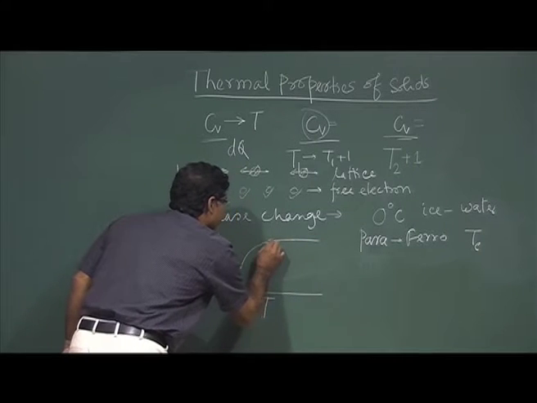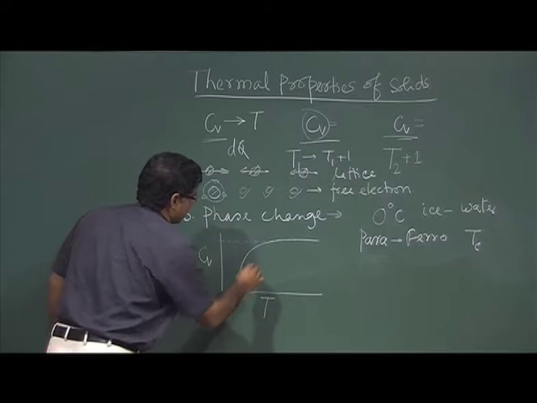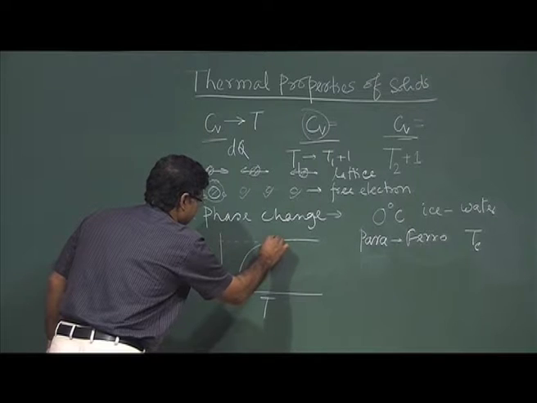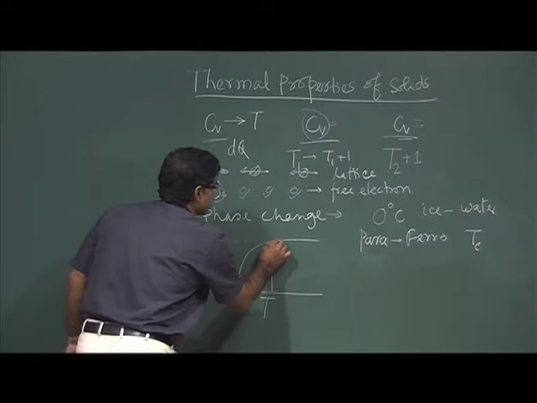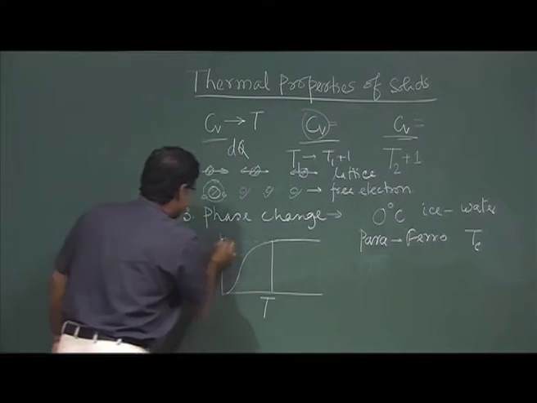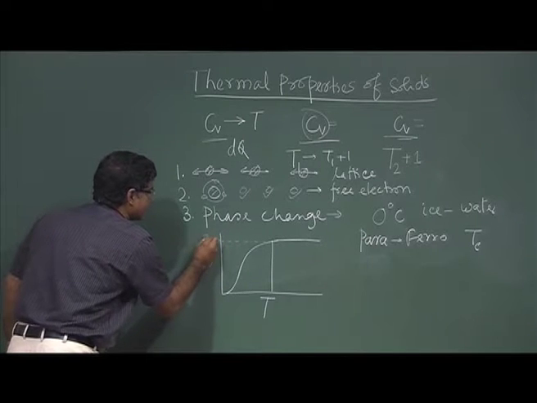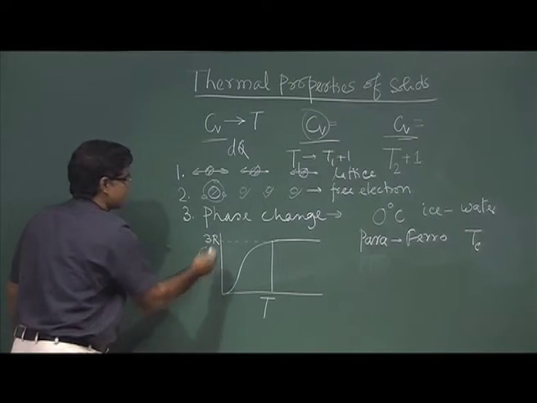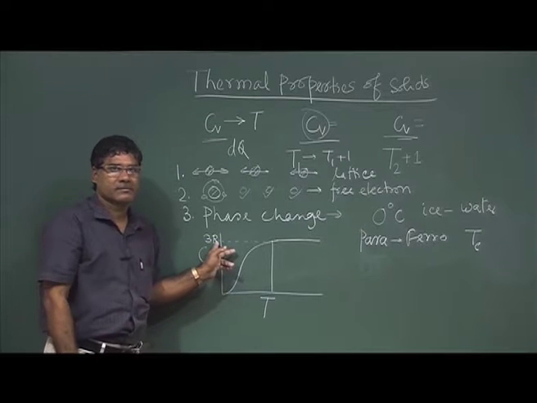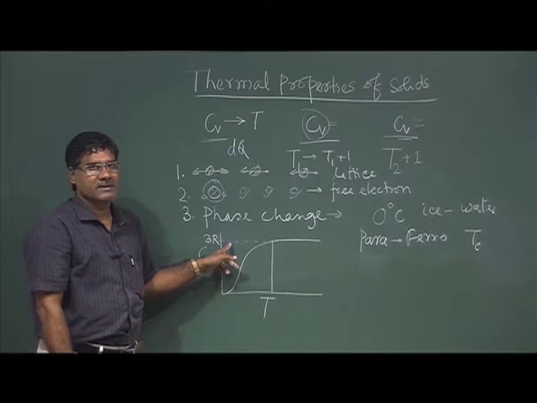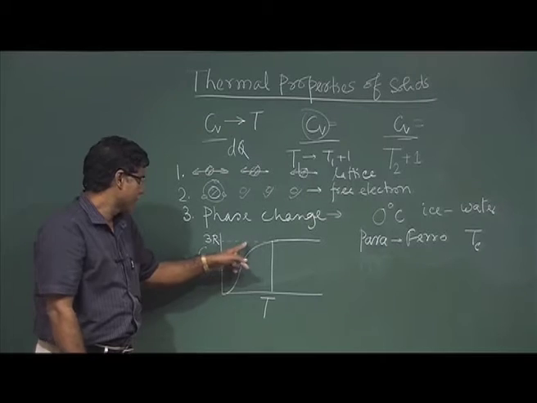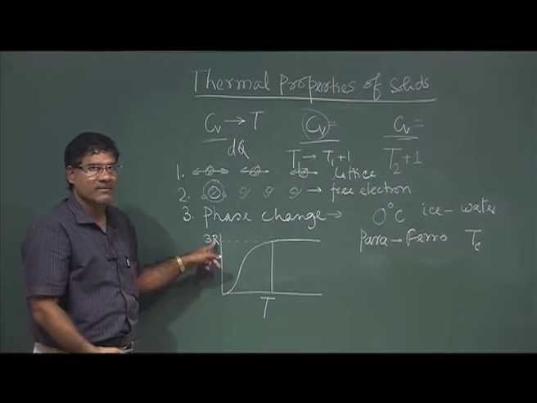So, after a certain temperature, it is constant. It is constant, and this value is generally 3R, where R is 2 calories per degree temperature per mole. Okay. So, R is 2 calories.